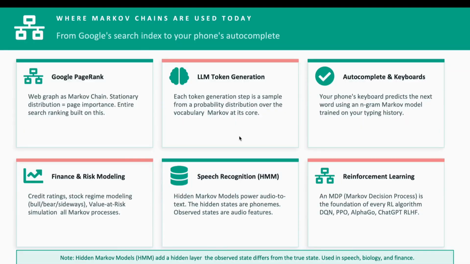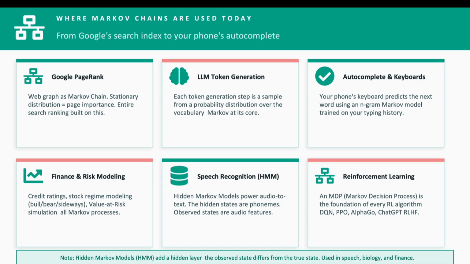Let me show you where this appears in the systems you already work with. We have Google PageRank, we covered this, the entire original search algorithm, the web as a Markov chain, stationary distribution as ranking. We have the LLM token generation. Every token step is a weighted sample from the vocabulary distribution, Markov at its core. Autocomplete on your phone. Your keyboard uses an n-gram model trained on your typing history. It is literally a Markov chain personalized to how you write.